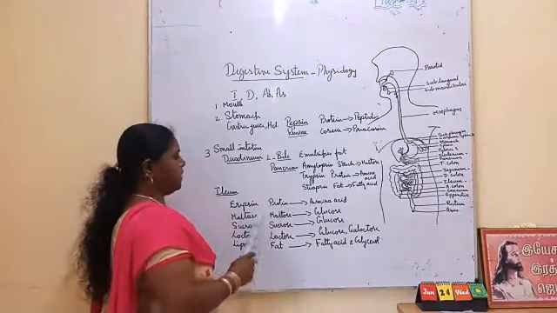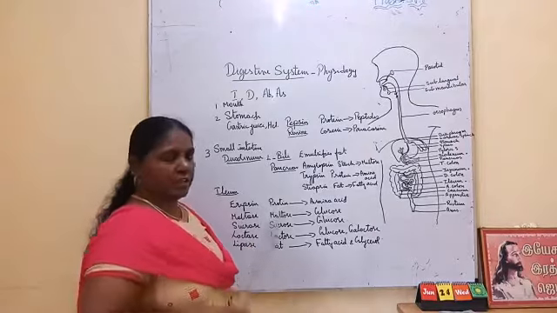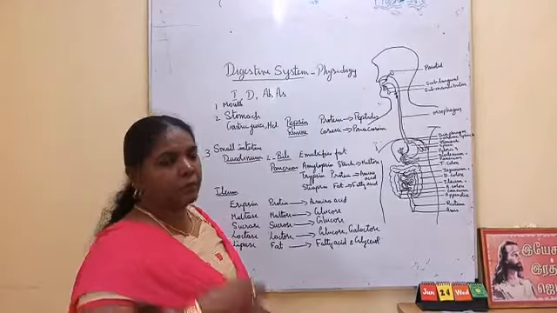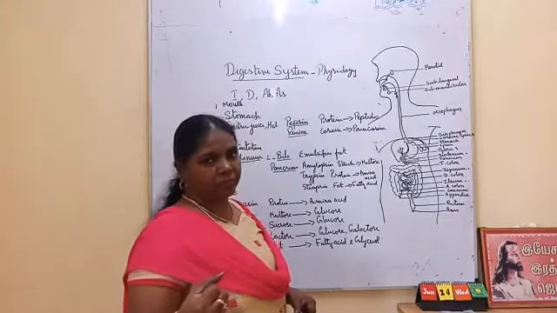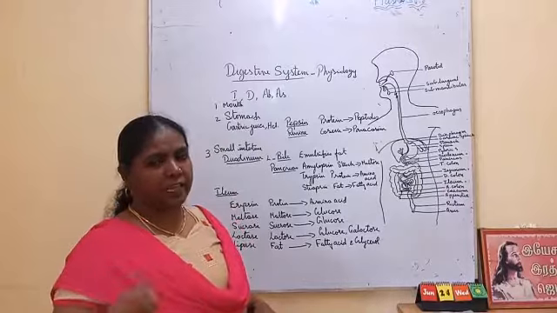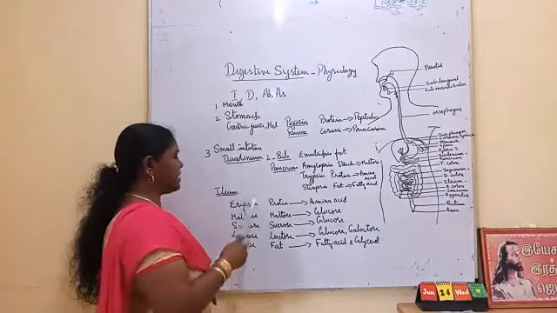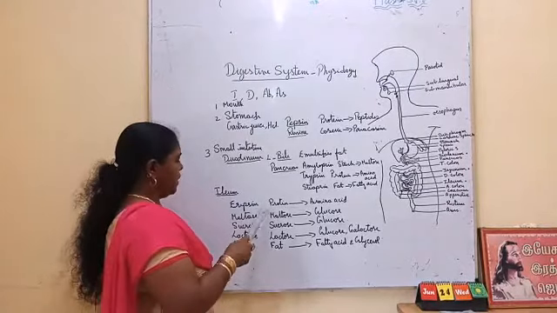The ileum has two functions. It has digestion as well as absorption. Absorption through the villi absorbs the digested food. So both parts are played by the ileum. The ileum secretes digestive enzymes.